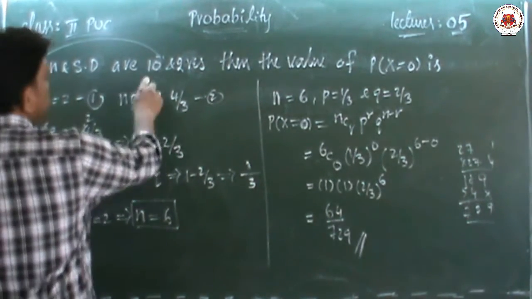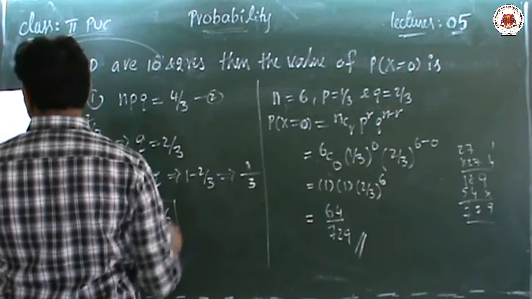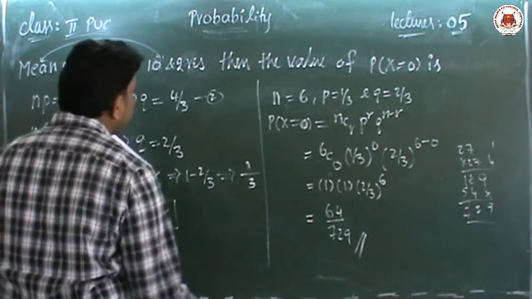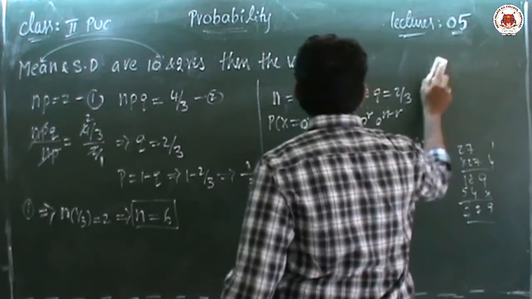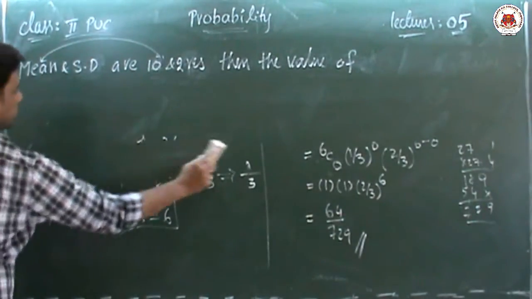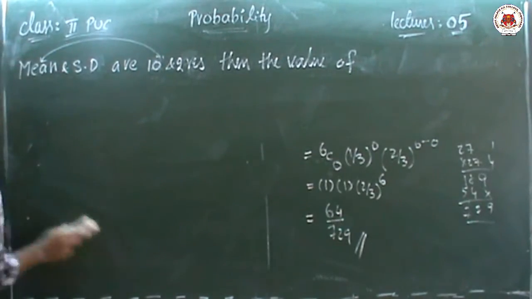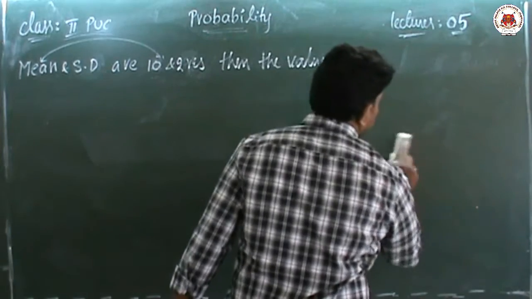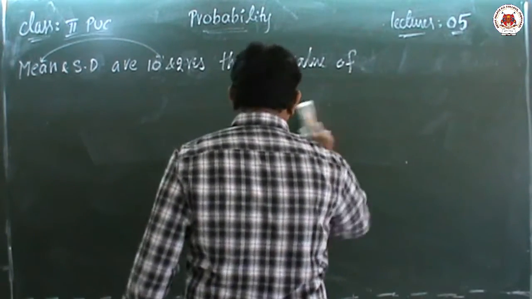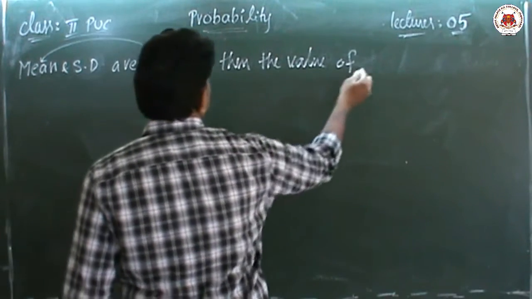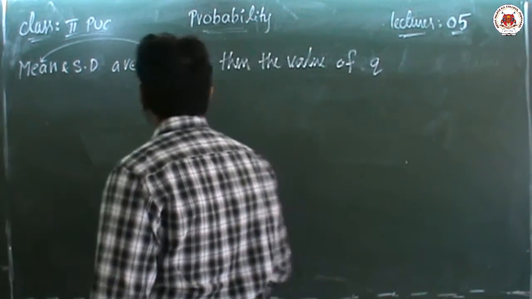Mean and standard deviation are 10 and 2 respectively. Then the value of q is, that's it. Simply given the question, find the value of q. Students, maximum times in CET it is asked on this model, JEE Mains and CET. So come to the point: mean and standard deviation are given and we find the value of q.